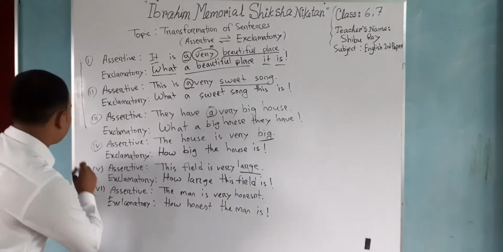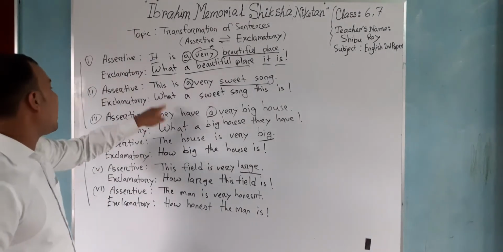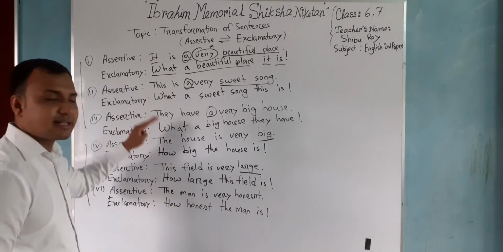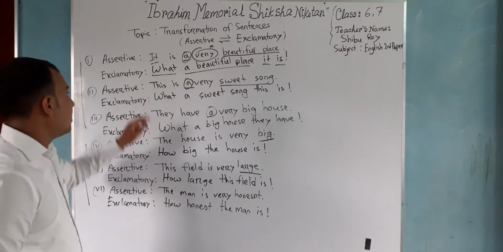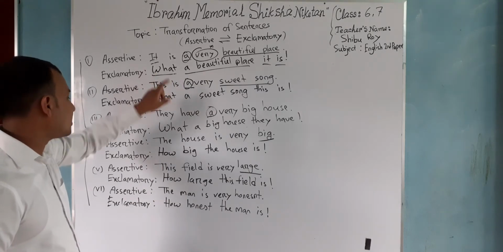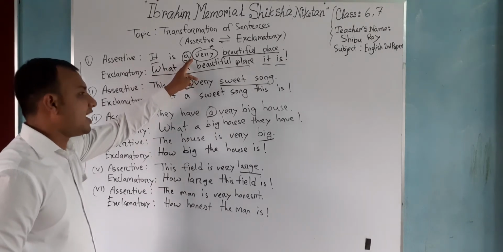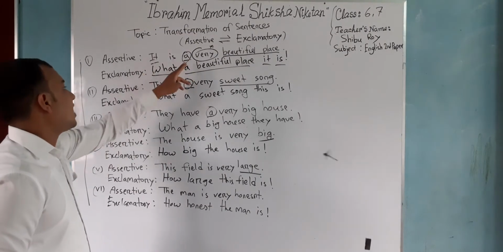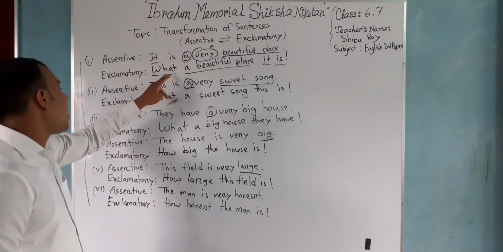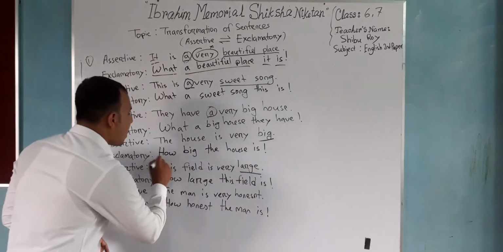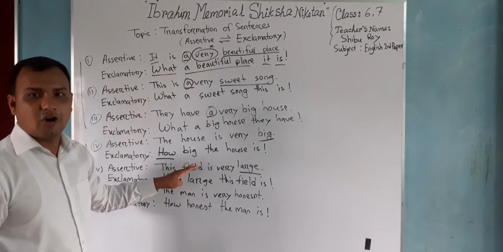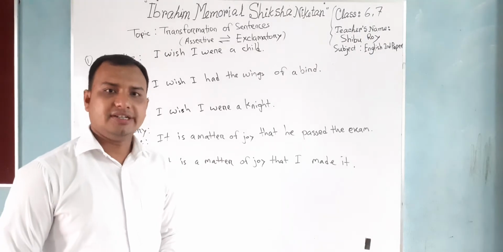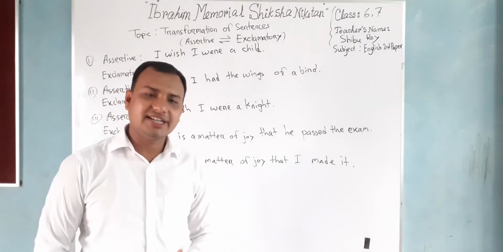You see that the first 3 apply the same rule, and for the last 3 the rule is the same. In the first we put the word "how" for the article "a". Any kind of article can also be there, but since the article is here, we put "what". After that we put "how", as there is no article. Hope you understand it. Dear student, thanks for keep watching.